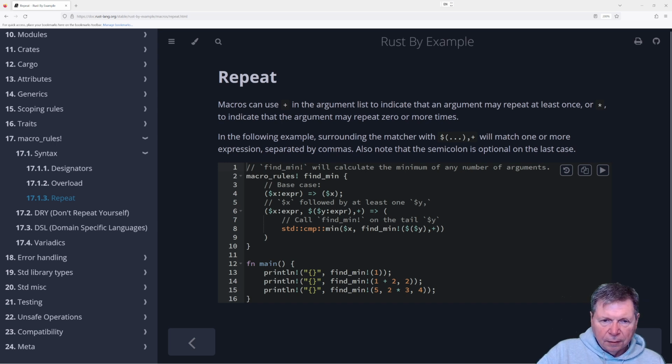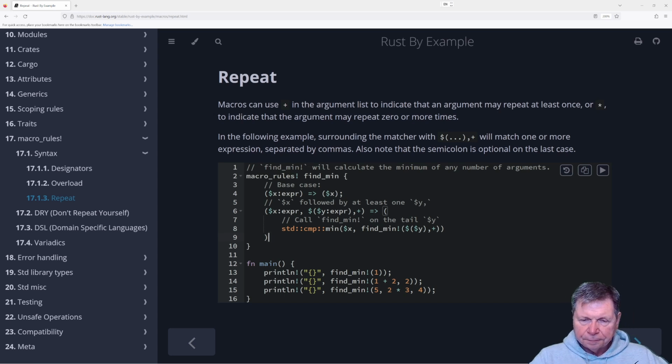find min, base case, one of those followed by a bunch of those, and so we're going to find x and then find min y plus. Oh, this is interesting. Oh, because it's calling itself with all of y.